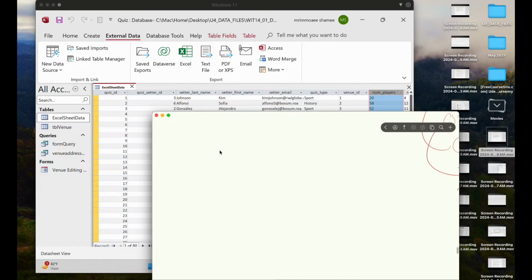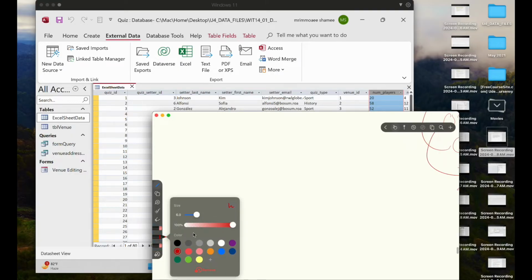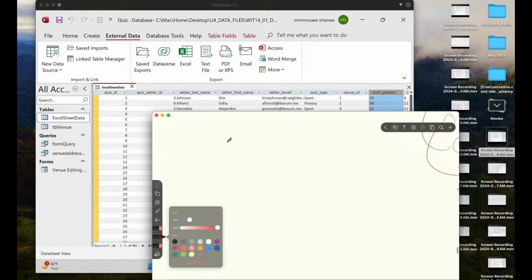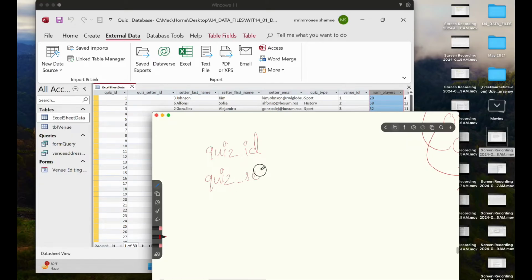Okay, so first of all, maybe I will take this blue color. Okay, so just write, first of all is quiz ID. Okay, then go to quiz setter ID. Then I will choose quiz setter last name, right?